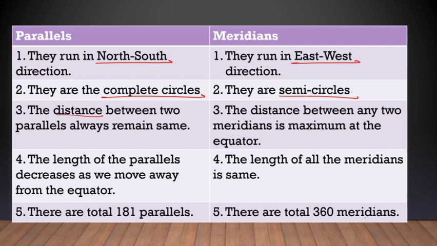The distance between any two parallels always remains the same, and the distance between any two meridians is maximum at the equator, and it keeps on decreasing as we move away from the equator towards the poles. The length of all the parallels decreases as we move away from the equator. The length of all the meridians is the same. There are a total of 181 parallels and there are 360 meridians.